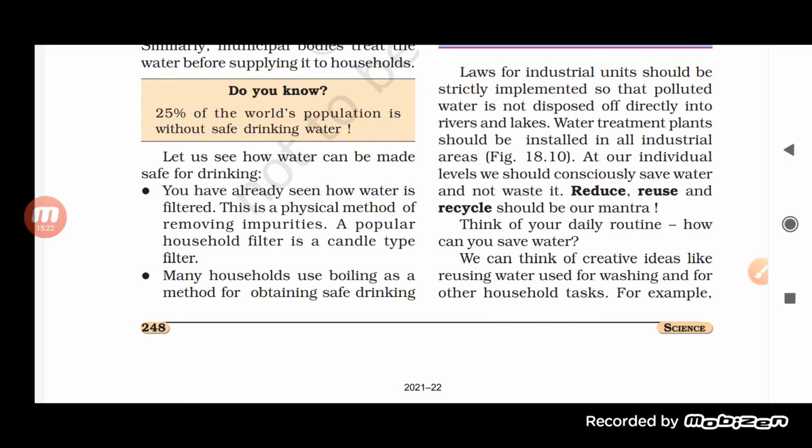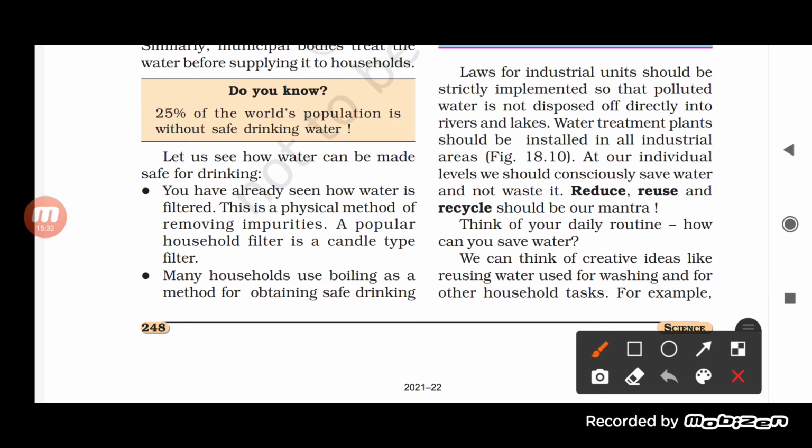At our individual level, we should consciously save water and not waste it. Reduce, reuse, and recycle. It should be our mantra. Yes, we must reduce, we must reuse, and recycle: the 3 R's.